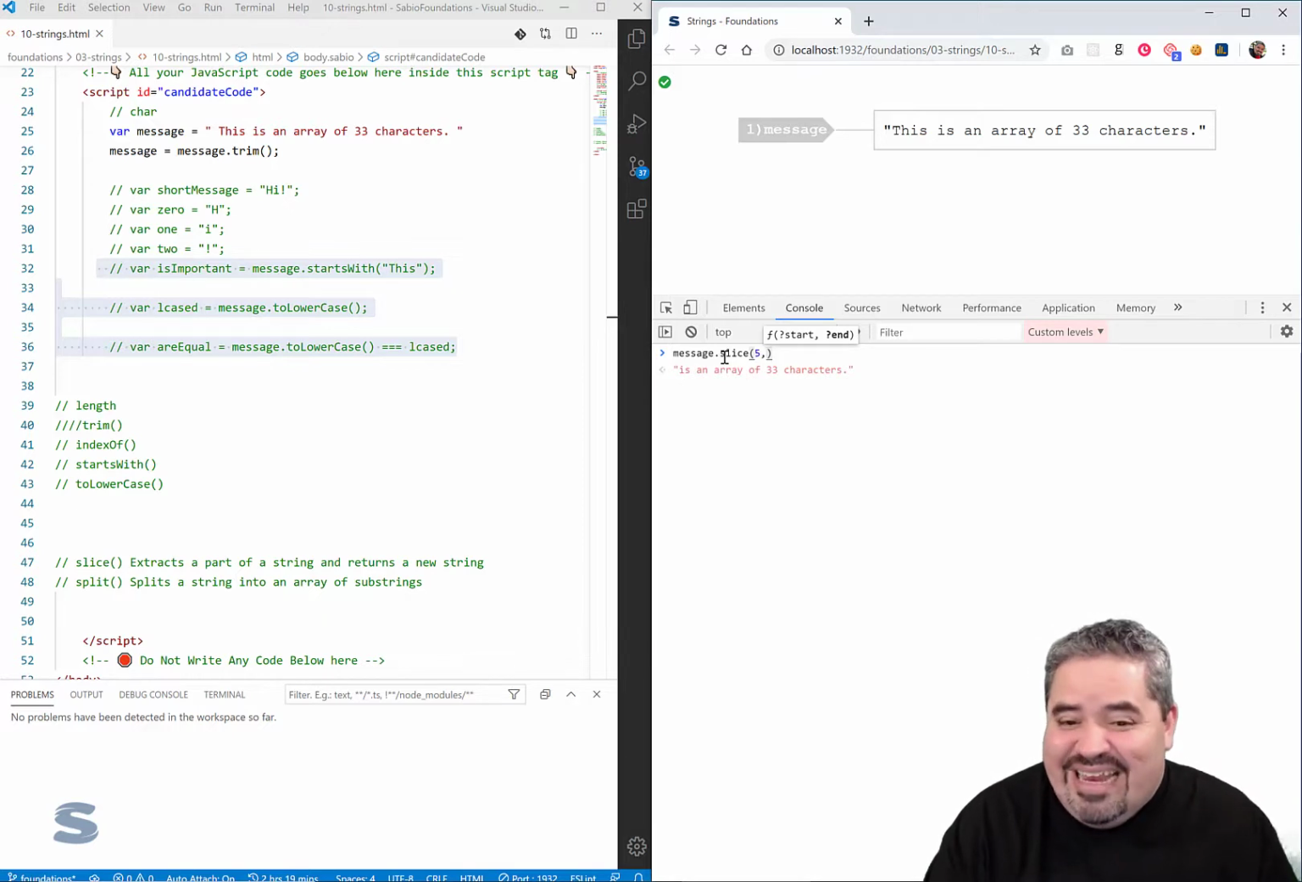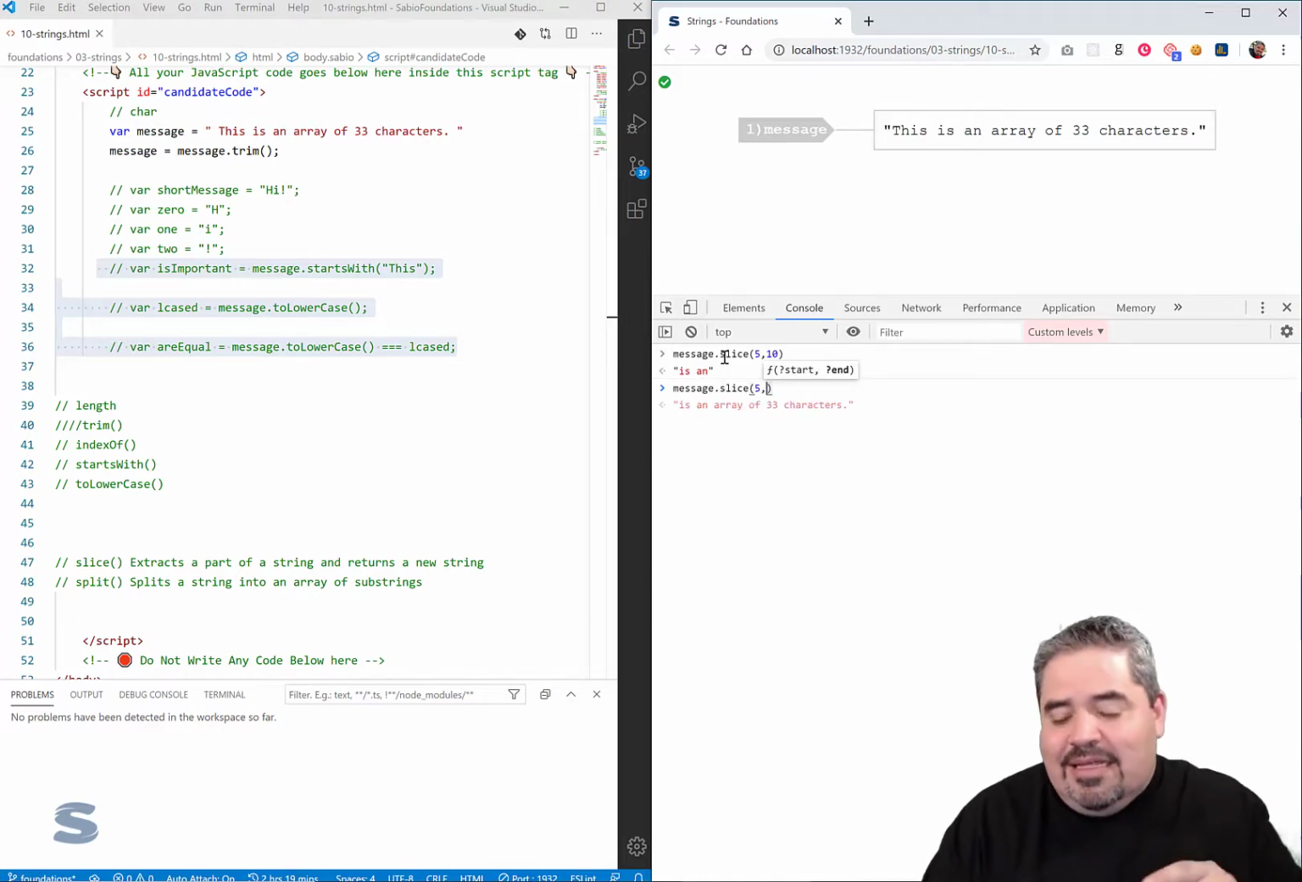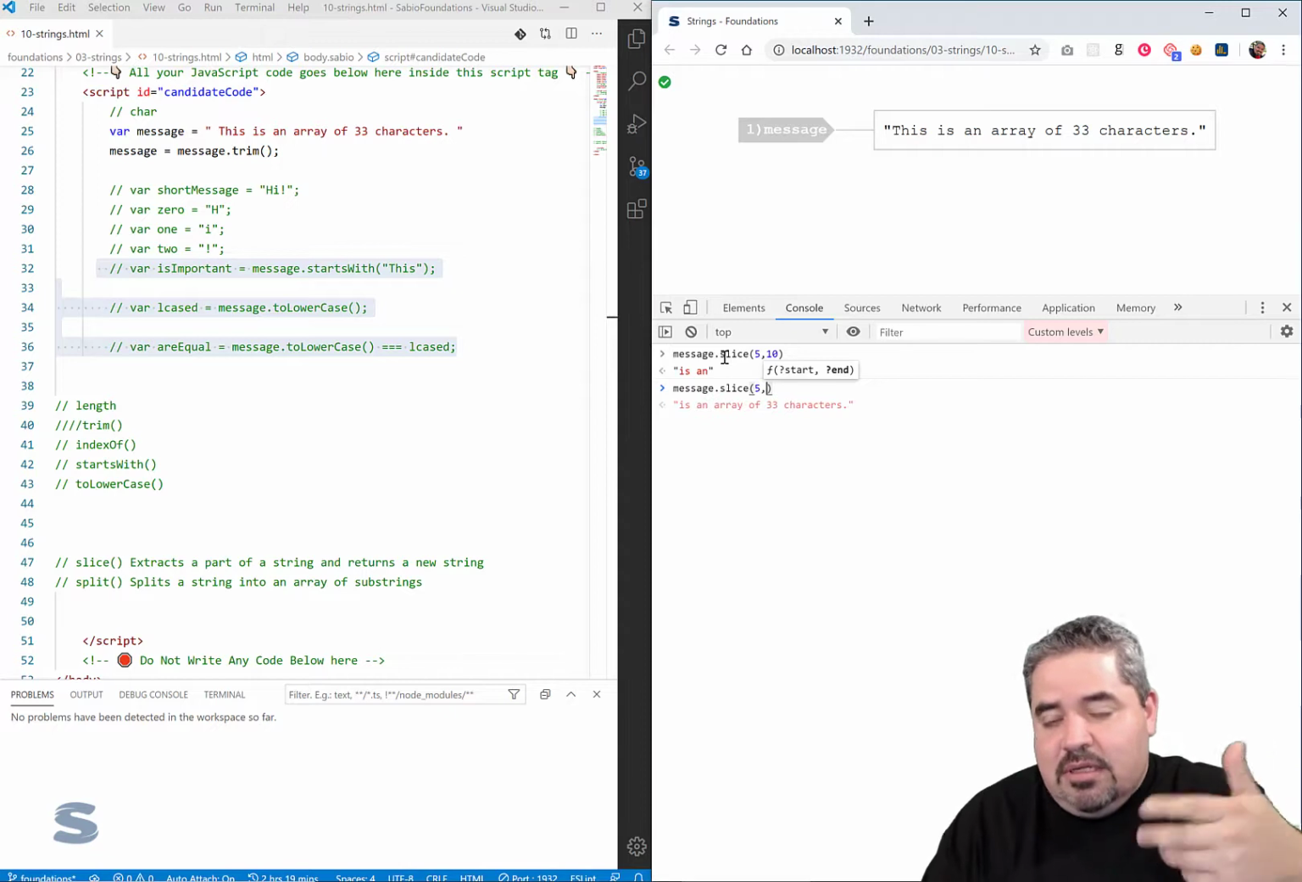I have to give it an index. So let's just say I go to 10. This as an, right? So I picked up the next 5 characters. Notice it says that the end is not the, like how many. Sometimes, and I got burned a little bit right now.